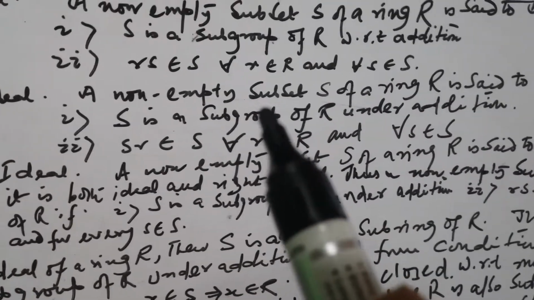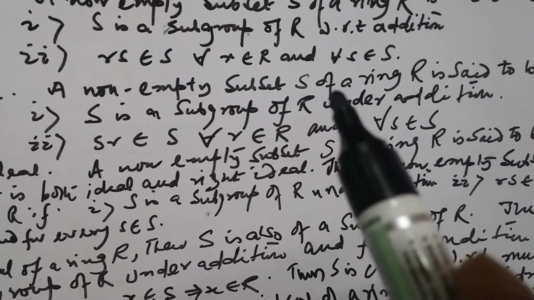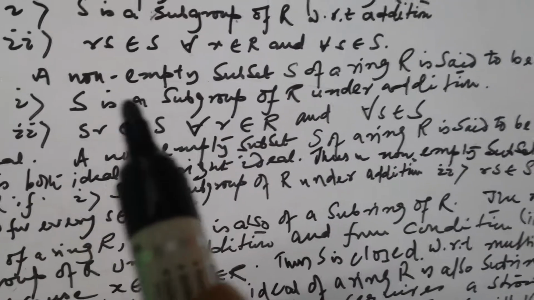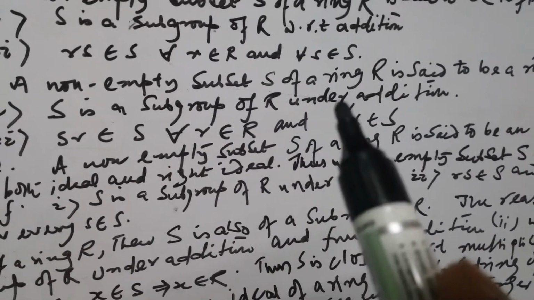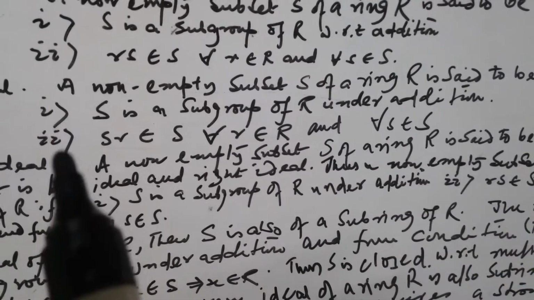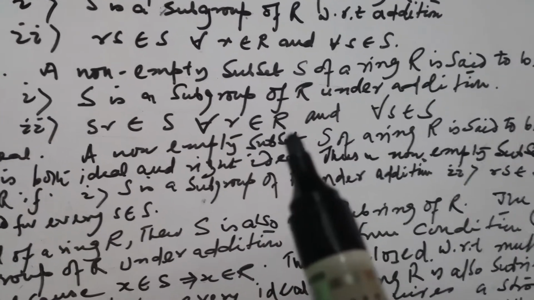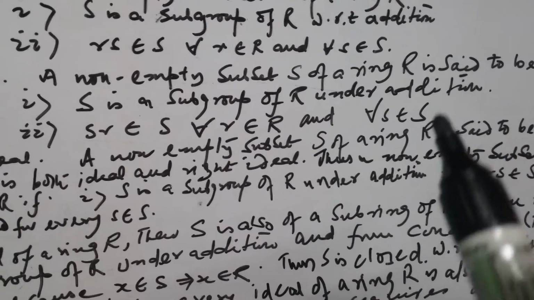A non-empty subset S of a ring is said to be a right ideal if S is a subgroup of R under addition and sr belongs to S, where r belongs to R and s belongs to S.